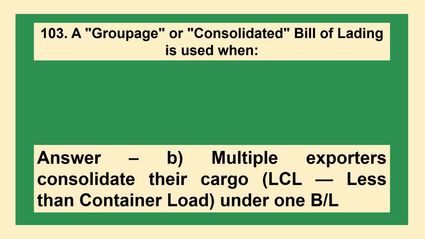The answer is option B. Multiple exporters consolidate their cargo, LCL, less than container load, under one BL.